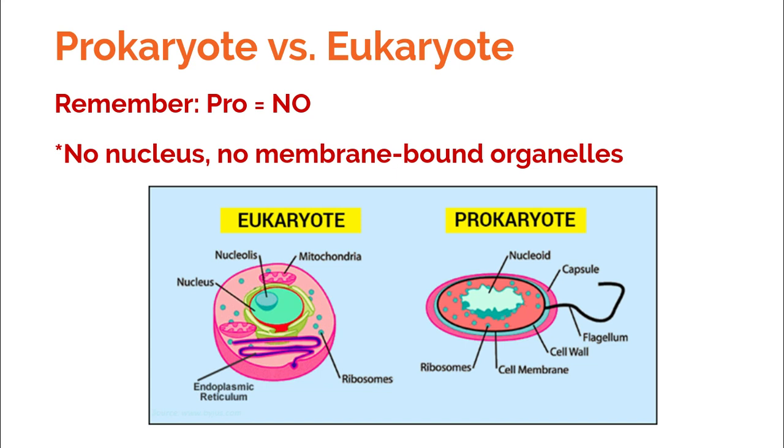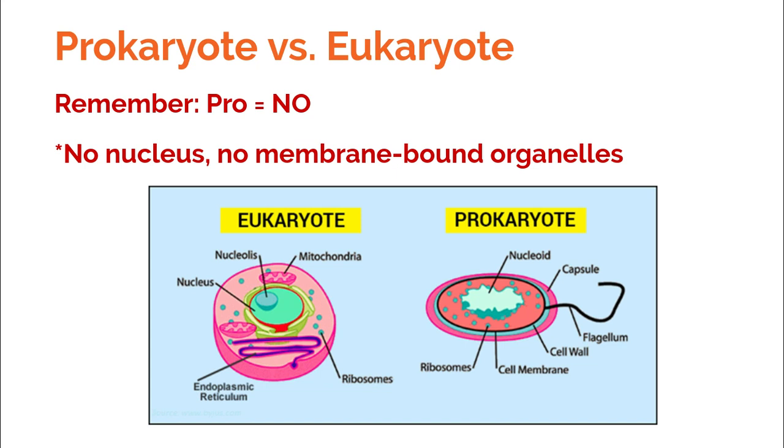But before we get into that, I want to do a little explaining about eukaryotes and prokaryotes. So all living things on Earth either have eukaryotic cells or prokaryotic cells. And the reason they are one or the other depends on what is on the inside. And the way I remember this difference is by pro equals no. No nucleus and no membrane-bound organelles.